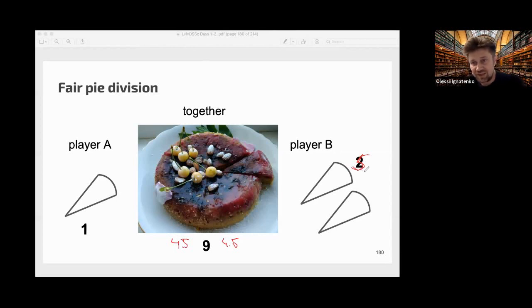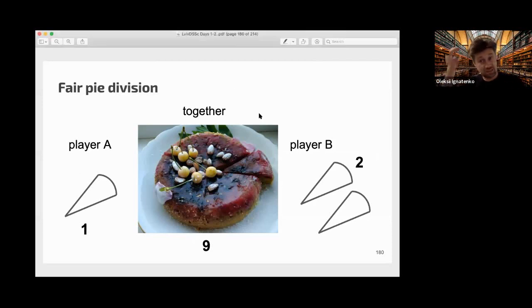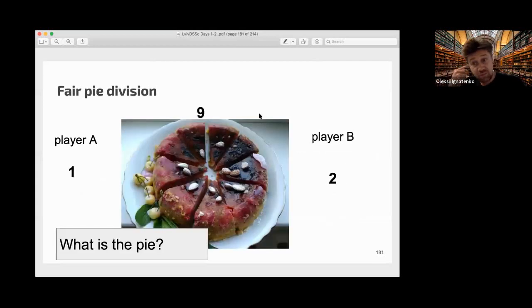So it's pointless for him to form a coalition. So the division must include what persons do alone. This is why it's not easy. And if you think about proportional allocations, I can also produce an example where proportional allocation does not work. Okay, so the definition of the pie is the following.